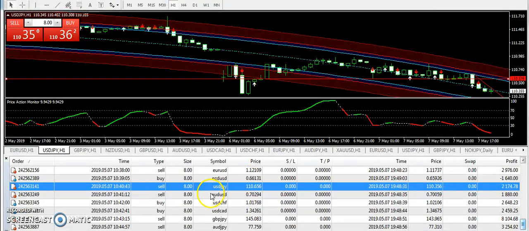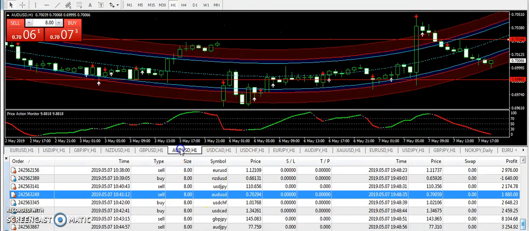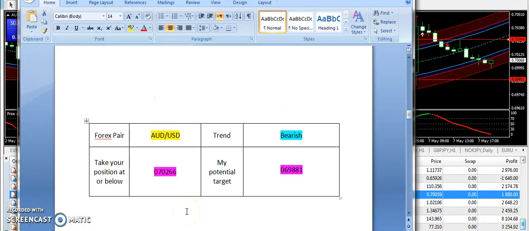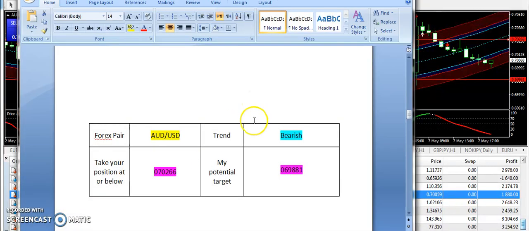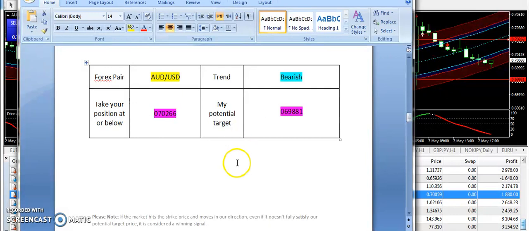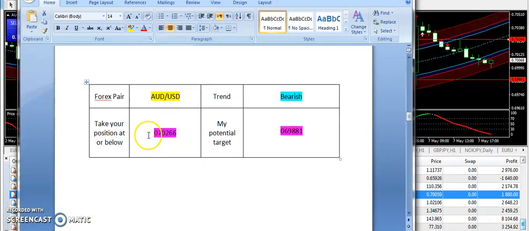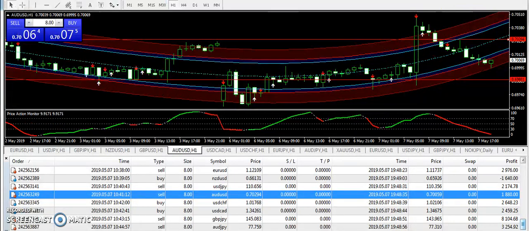Now let's move towards AUDUSD. I'm going to take you towards the signals report. So let's talk about AUDUSD. You can see previously we had the upward trend on AUDUSD, but this was a deception. Today 200forexpips.com has provided the bearish trend in case of AUDUSD from 0.70266 and 0.69881 was the target price. And guys, you can see that 80% of the signal is satisfied till now, and AUDUSD has dropped. So this was a deception that happened early in the morning on 7th of May 2019.